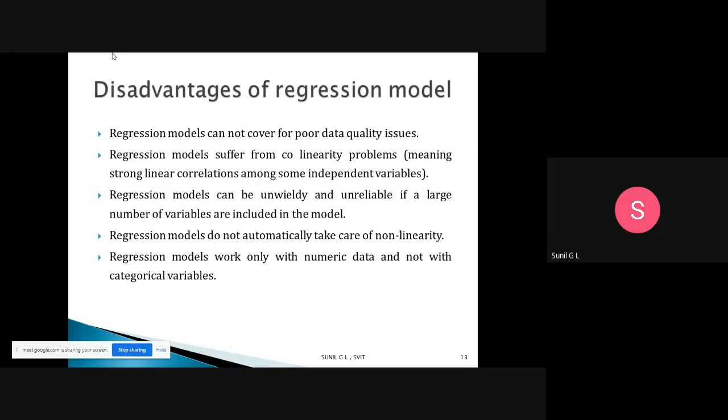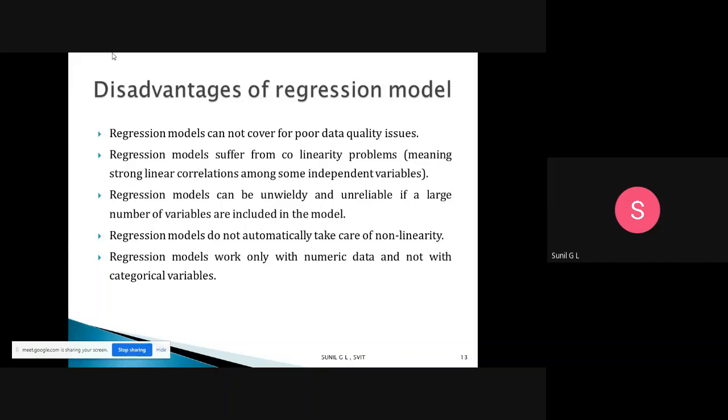For example, you are predicting the crop, so in that you can use weather, rainfall, soil parameters. If you include others, there is less correlation between those things. You may take some extra parameters which are not relevant to that crop prediction, and then you may get error. So when you are using regression models, there should be a strong correlation between the independent variables.